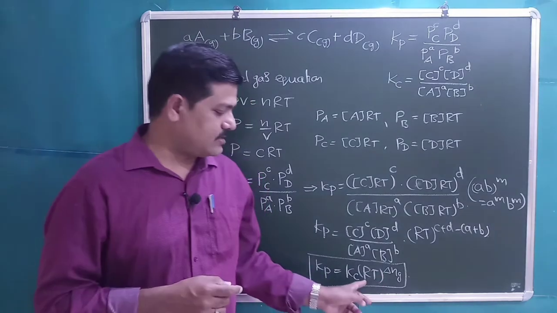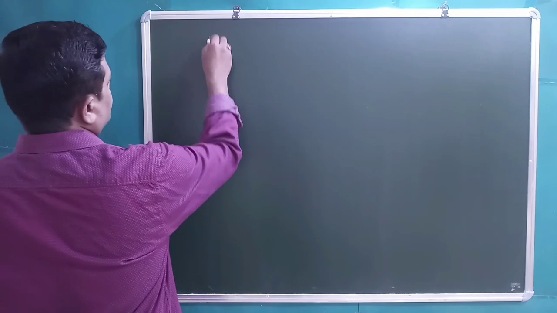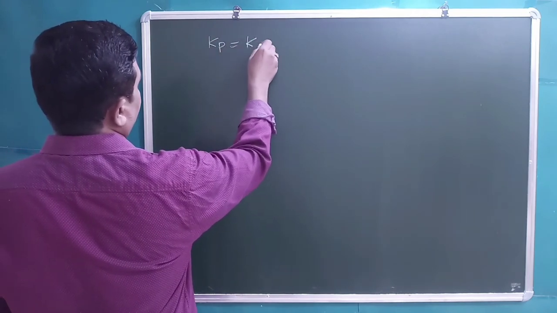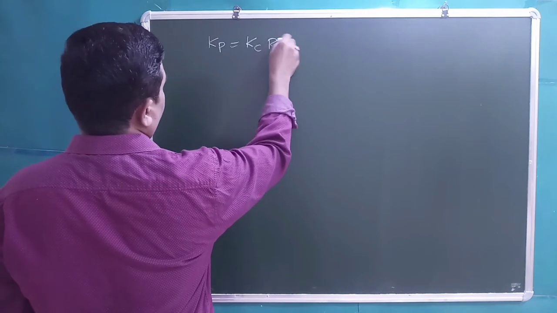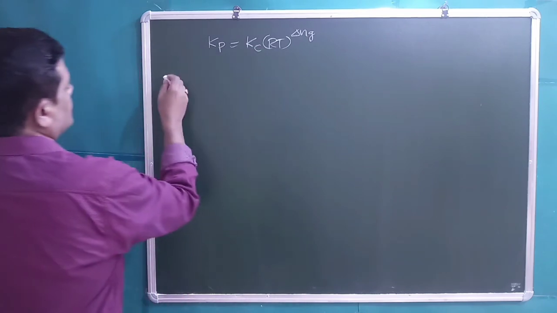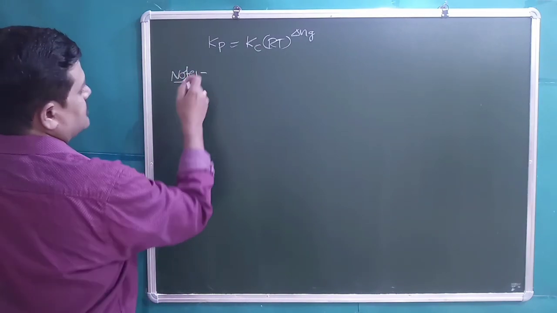Students, now let us discuss the different possible conditions. Kp is equal to Kc into RT power delta Ng, as we got earlier. Note the possible conditions.